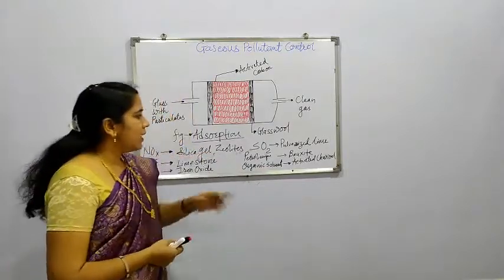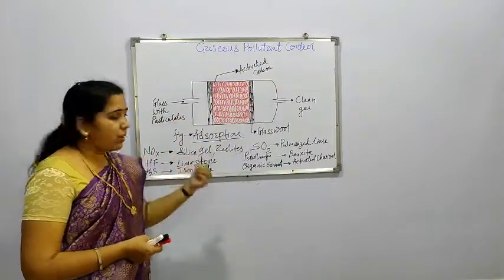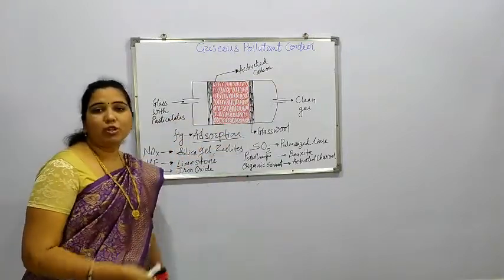In this way, these are the adsorbents which can be used, and the pollutants are those given on the left hand side.